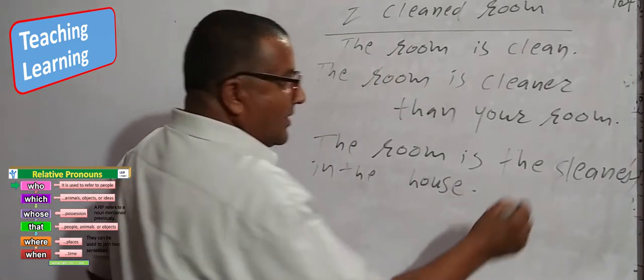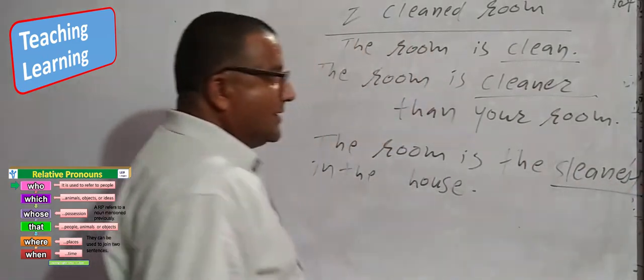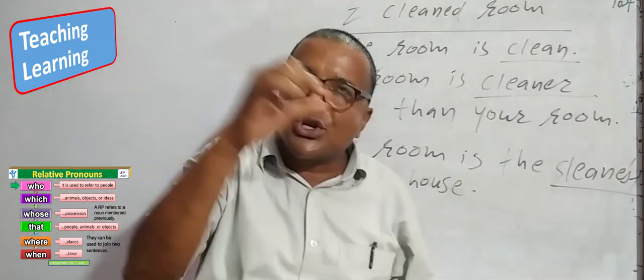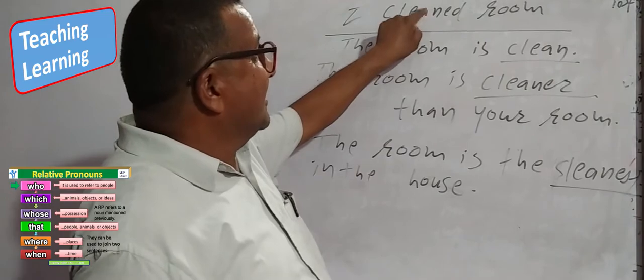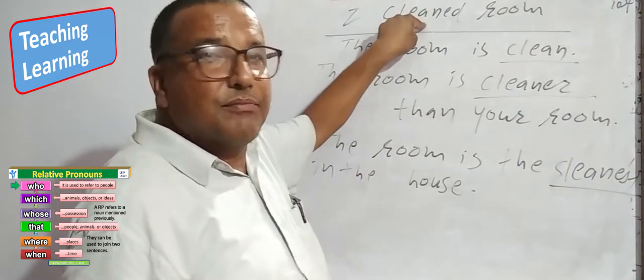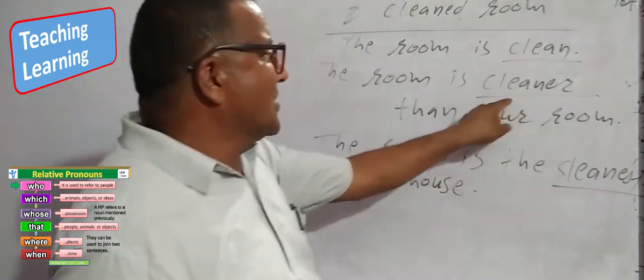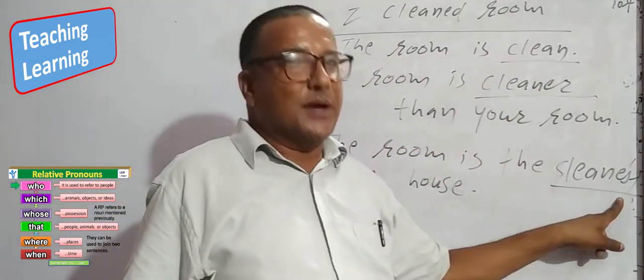Clean, cleaner, cleanest. It is short. It has come here in the place of a short adjective. So here clean is a verb, and clean is an adjective. Short adjective. So I use er in the comparative degree and est in the superlative degree.